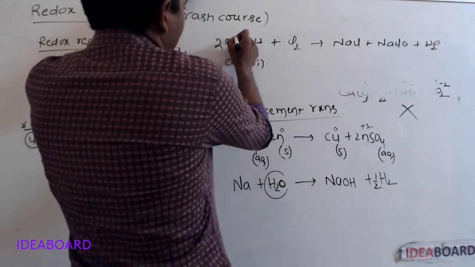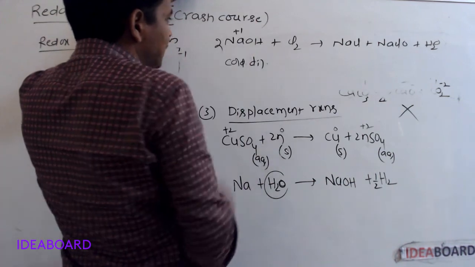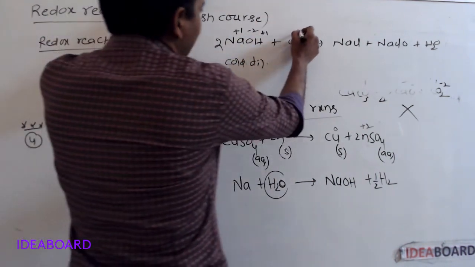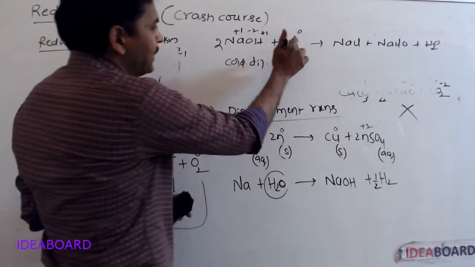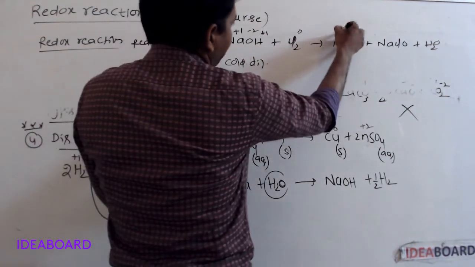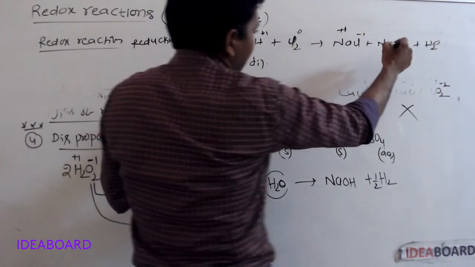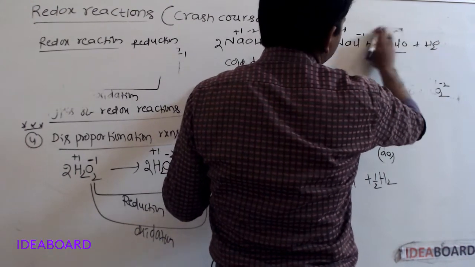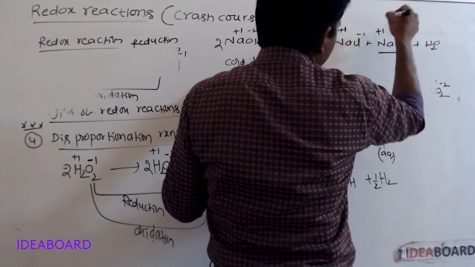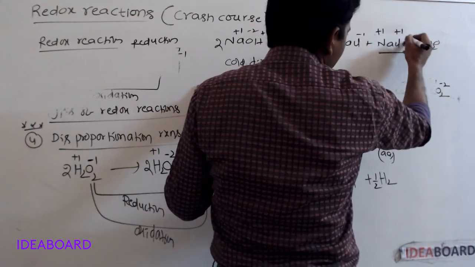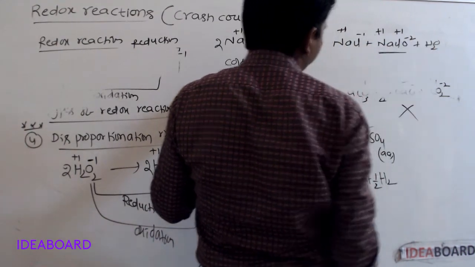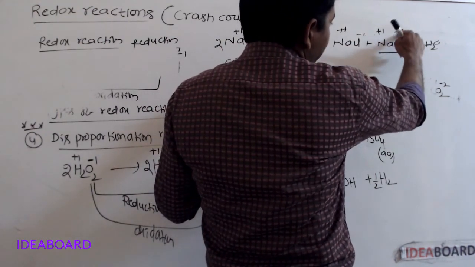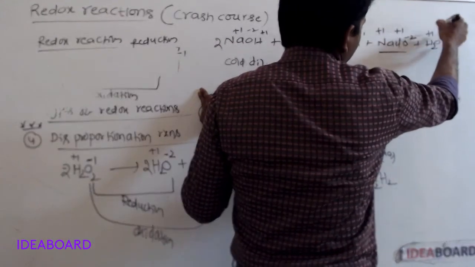In this reaction, on the reactant side the oxidation number of sodium is +1, oxygen -2, hydrogen +1, and chlorine in the Cl2 molecule is 0. NaClO is called sodium hypochlorite. For sodium +1, for this chlorine +1, for oxygen -2. For this chlorine -1, but for this chlorine +1.